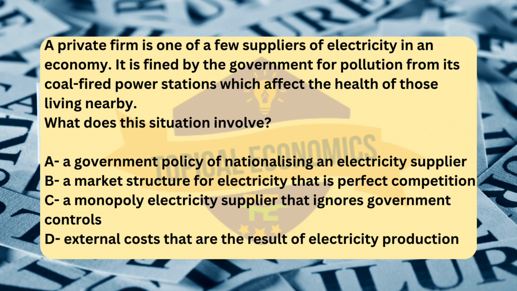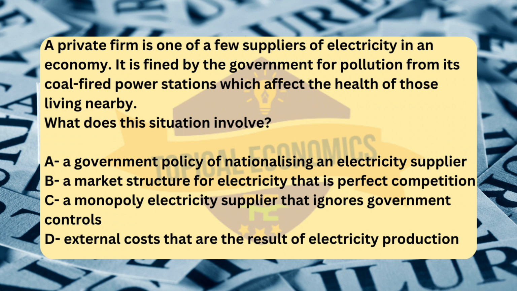This involves external costs, which are the negative side effects or spillover effects of electricity production that affect people outside of the firm's direct market transactions. In this case, the pollution caused by the coal-fired power stations leads to health problems for the local population, who are not compensated for these harms. These are external costs because they affect third parties, those living nearby, and are not accounted for in the cost of producing electricity, which is borne by the electricity company and its customers.